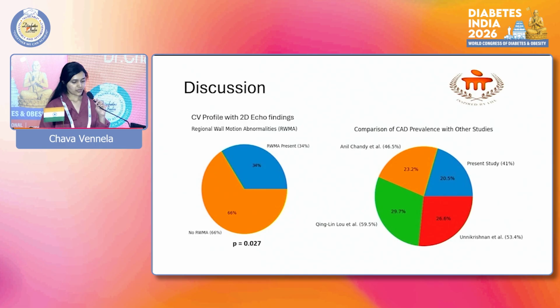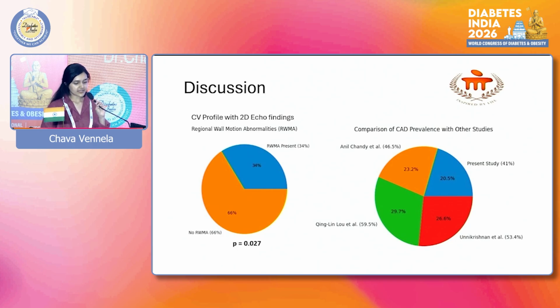Regional wall motion abnormalities: 34% had regional wall motion abnormalities on 2D echo, which were more common in advanced DKD, with many of them showing global hypokinesia, with a significant association with P of 0.027, indicating a high burden of cardiovascular disease in advanced CKD, possibly due to ischemia and myocardial fibrosis.